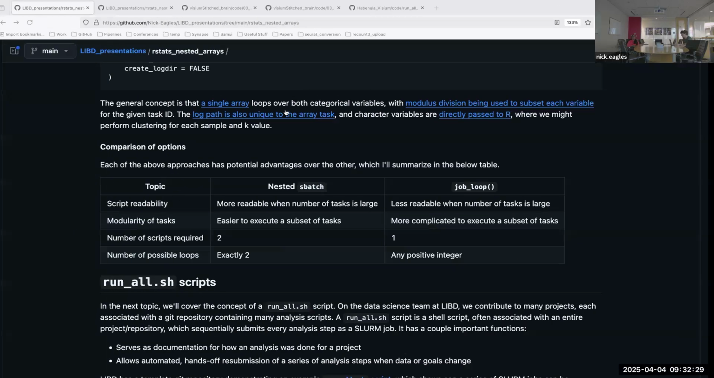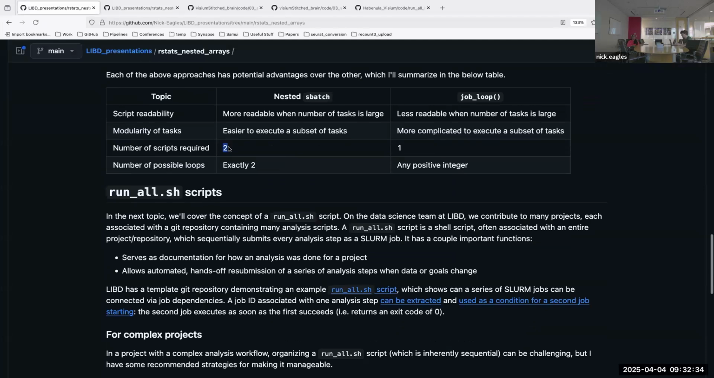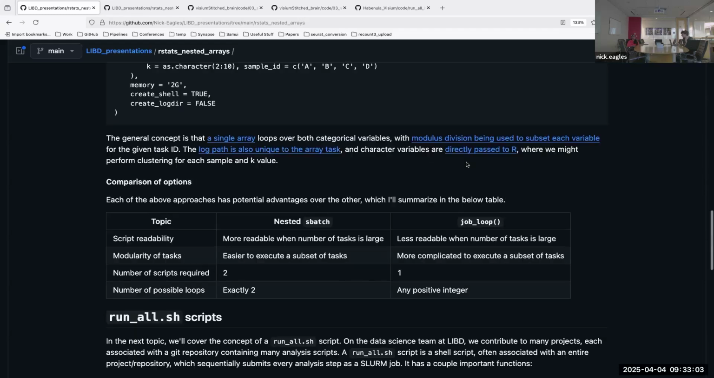So that's one consideration. The nested SBatch also requires more than one script, which you might not like, as opposed to job loop, which is one, no matter how many loops you have. And like I mentioned, nested SBatch is always 2 loops. There may be an approach to do more than 2, but the approach I use currently is not going to work for more than two. But again, with job loop, you can use any number of loops, so that's a lot more general. So yeah, those are some ideas that hopefully inspire you to try this with your own analyses.